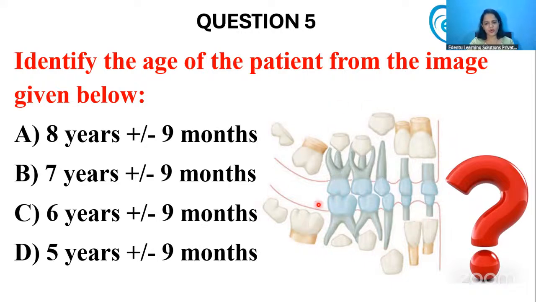Only the deciduous teeth are present in the oral cavity, and the 6-year molars also have not erupted. So it's easy to choose the age from the options. It is 5 years plus or minus 9 months. Since the molars have not erupted, we are not choosing 6 years, because lower molars usually erupt by 6 years only. So we are ruling out that option.